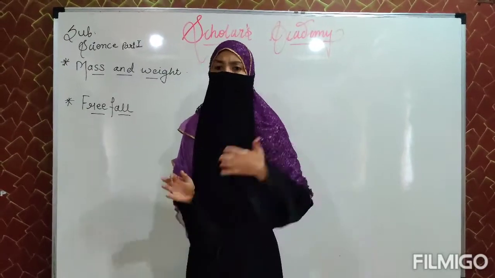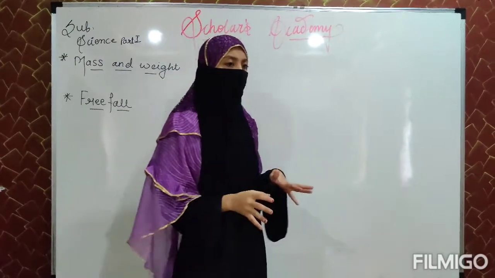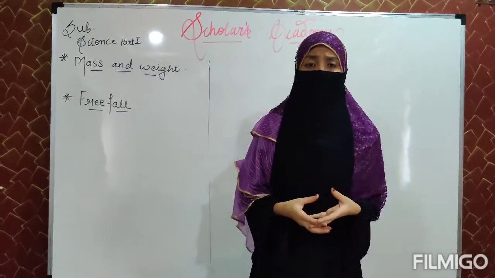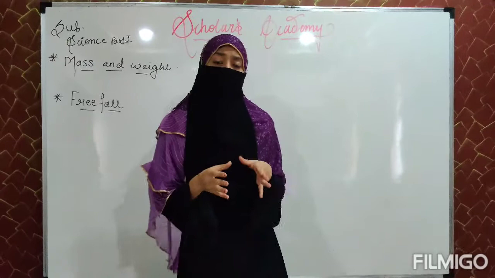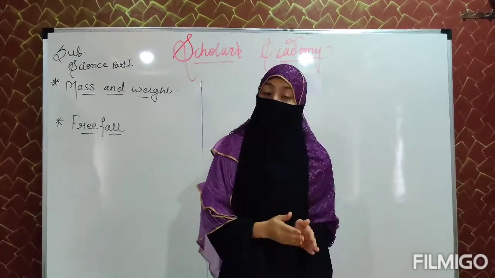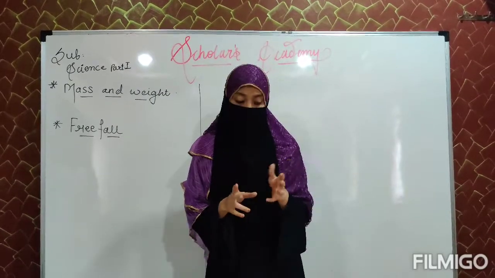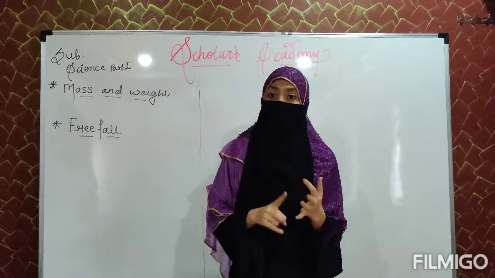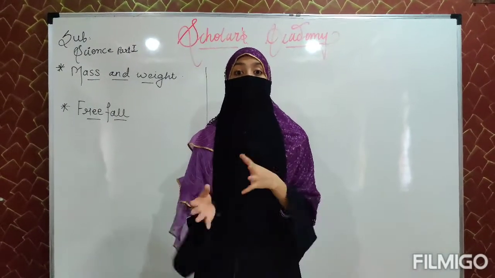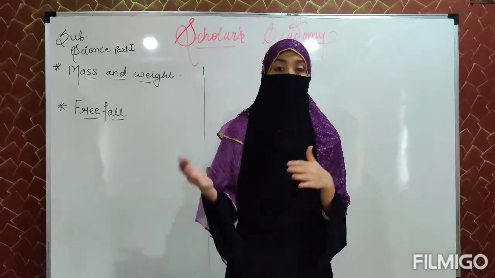Now, about free fall. If on the earth's surface, in general, I am releasing an object from my hand, there will be some other forces also applied to that object. Those forces will be frictional forces and buoyant forces. There are particles in our environment which may create frictional force on the falling object.